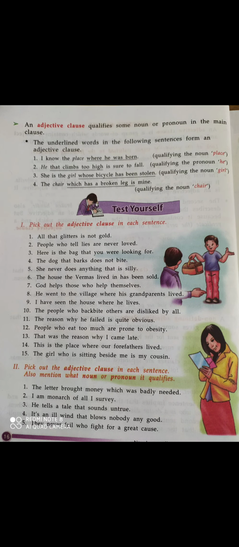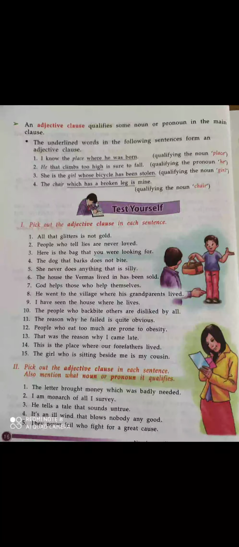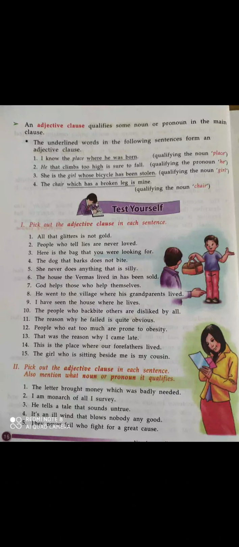Which is the subject here? That you. Okay, so you is a subject and were becomes the predicate. Okay, subject and predicate are there, so it is a clause, and it says something about a noun, so it is an adjective. So gathered together it is called an adjective clause. So now the fourth one, the dog that barks does not bite. So the dog that barks. So કોના વિશે? That barks.